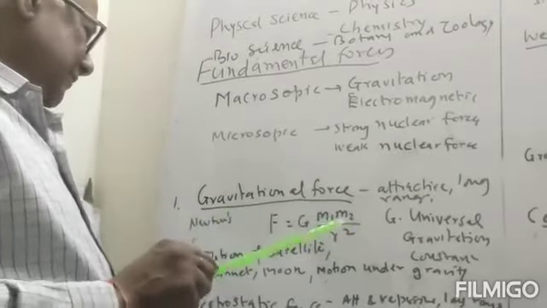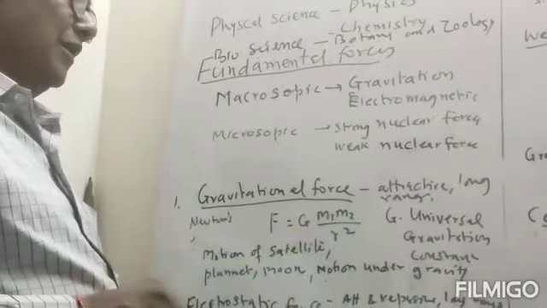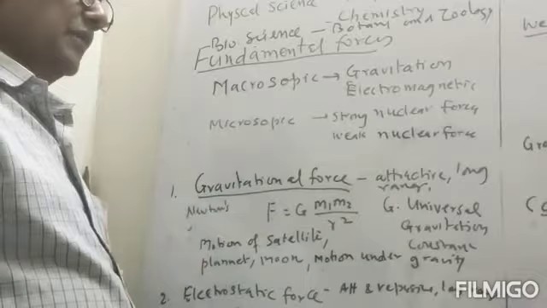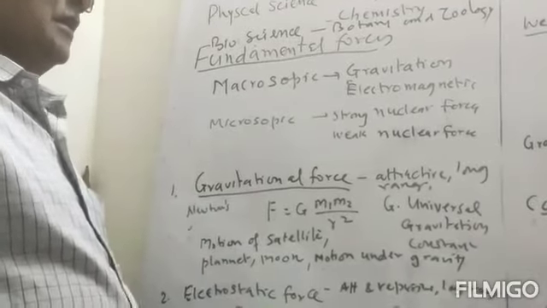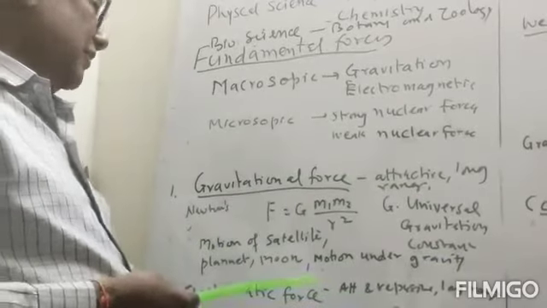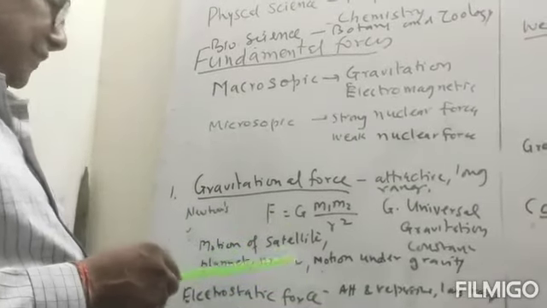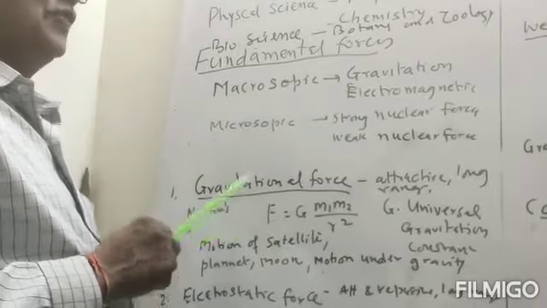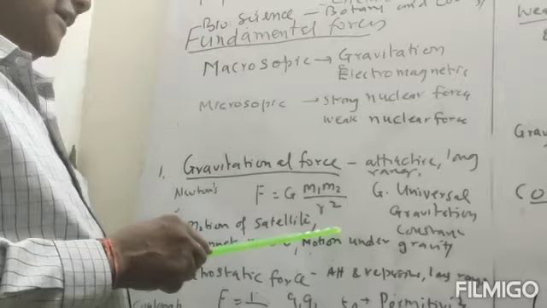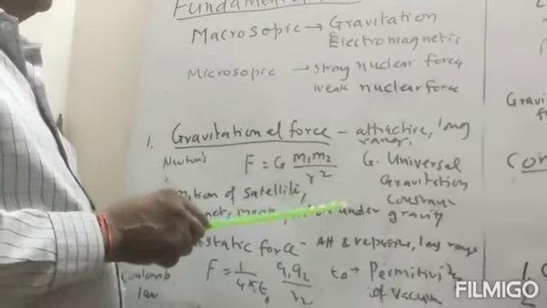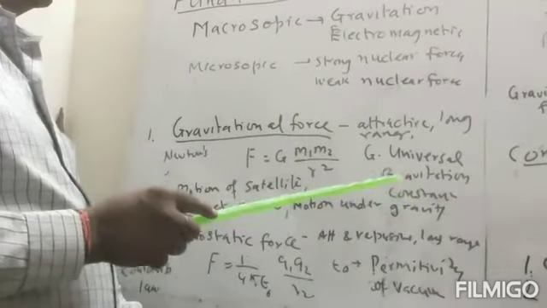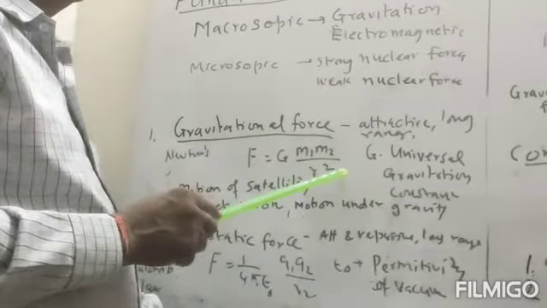Now the gravitational forces are responsible for the motion of the satellite, the motion of the moon, the motion of the planets around the sun. These are all due to the gravitational forces. The free fall of the body. These are all the examples of the gravitational force. The range of gravitational force is large. It starts from 10 raised to minus 6 meter to 10 raised to 28 meter and even more than that distance. So the range is very far.